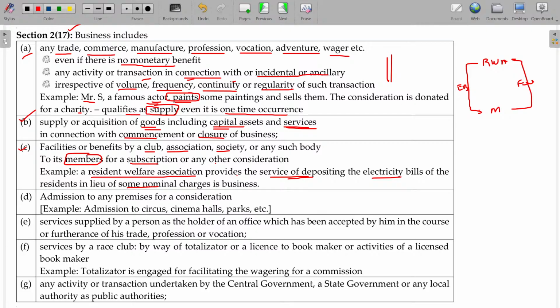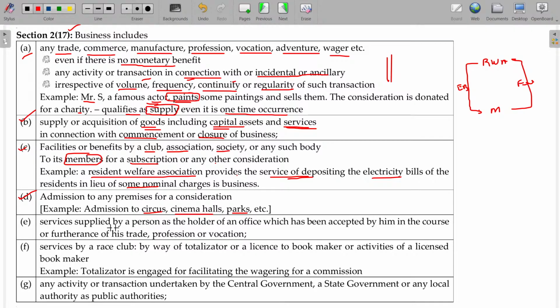Now, in case of circus, cinema halls and parks, we collect the fees or collect the money for giving the tickets for the admission purpose. That admission purpose, if I collect anything by way of ticket fare, will also be business. Is that okay?